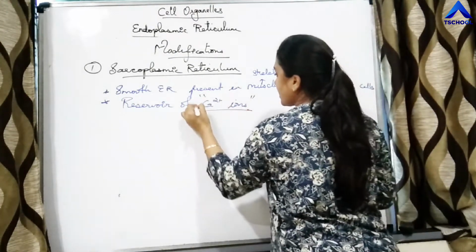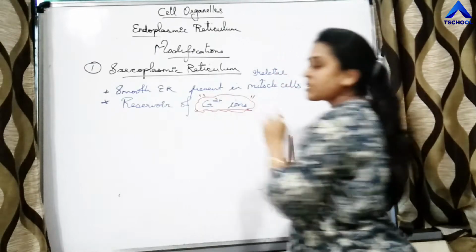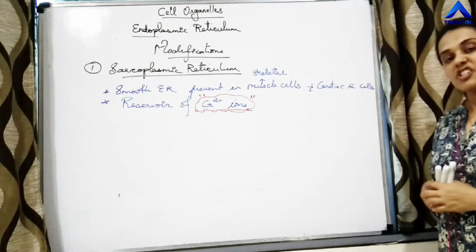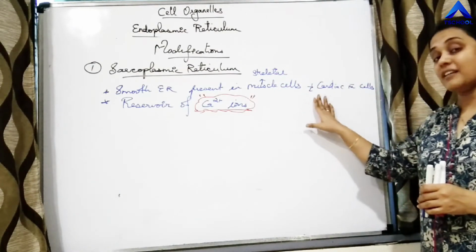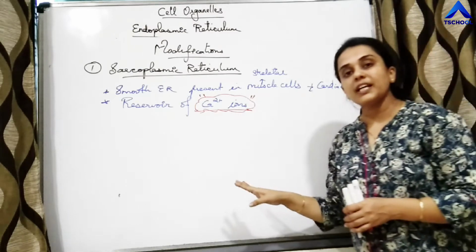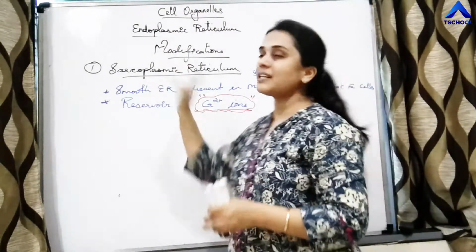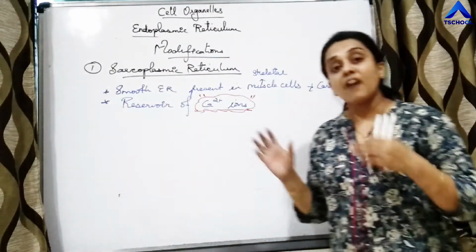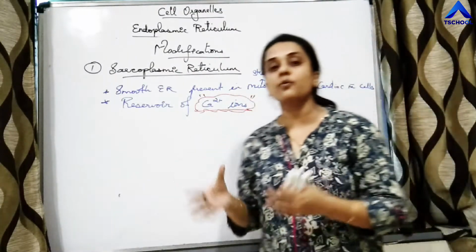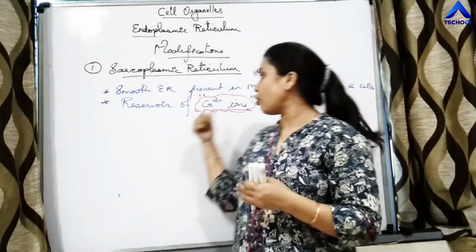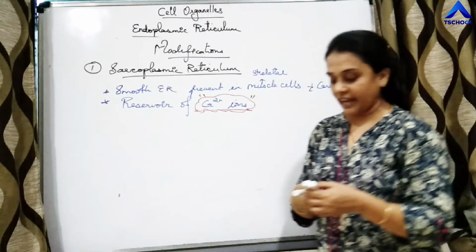Sarcoplasmic reticulum is nothing but smooth ER only, which is present in muscle cells, skeletal muscle cells. So if smooth ER is present in skeletal muscle cells and cardiac muscle cells, we call it sarcoplasmic reticulum. Function of it is a reservoir. It is a storage house of calcium ions, right?